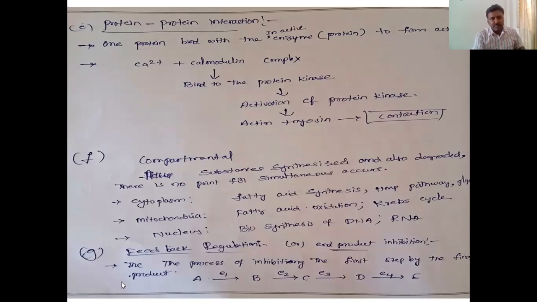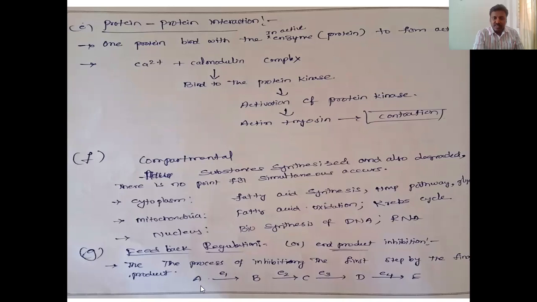Next, feedback regulation, end product inhibition. See here, we can understand feedback regulation by an example. A is one substrate.